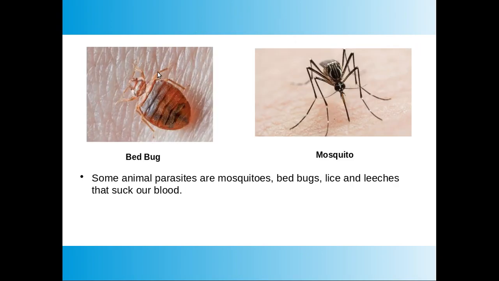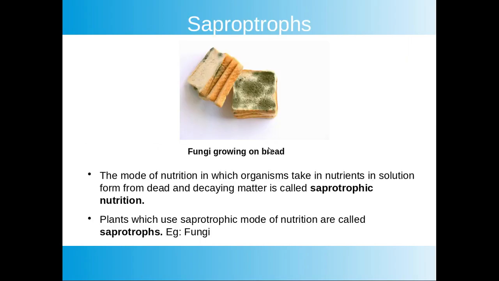Here are some examples of animal parasites. They suck blood from humans. So, the animal is a parasite and humans are the host for them. Let us move to saprotrophs or saprophytes, our second group of heterotrophic plants.